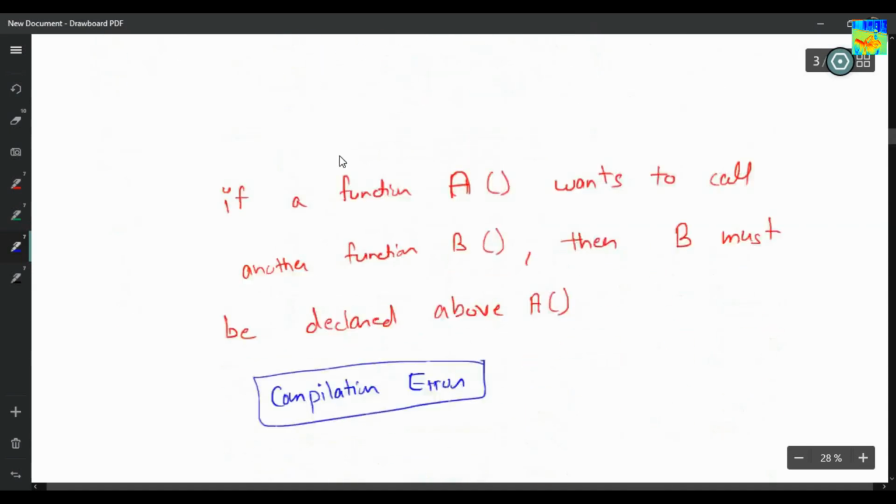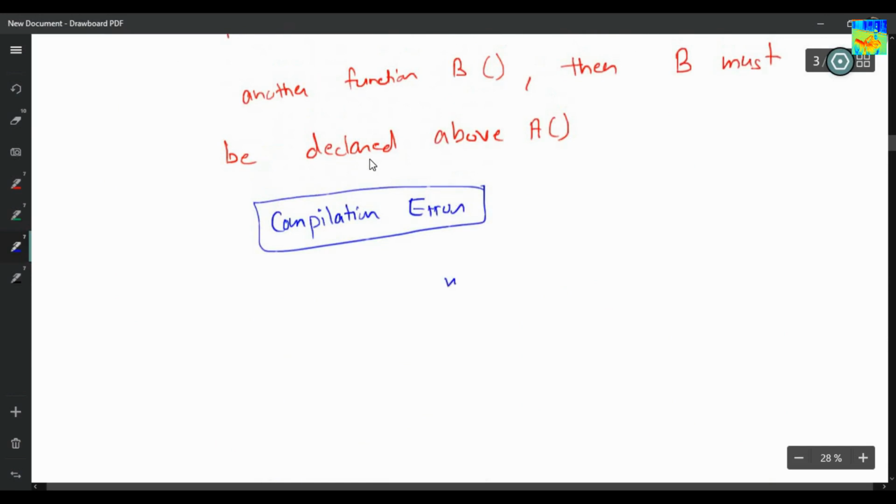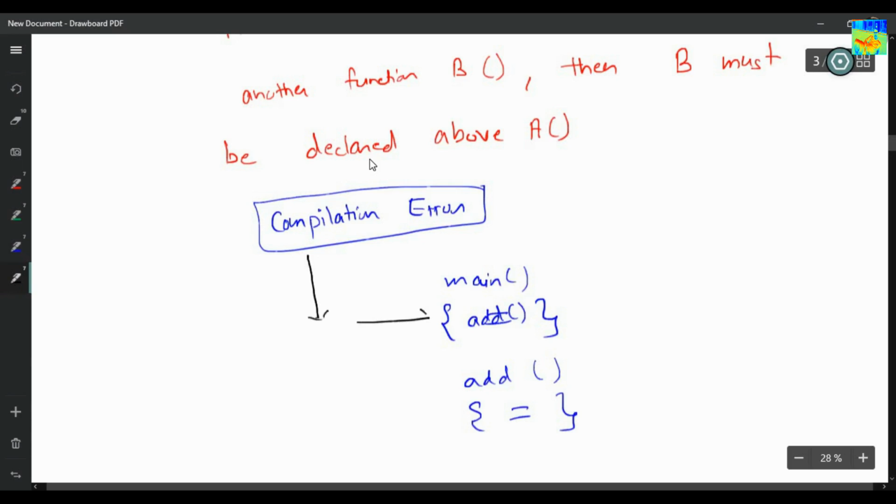But if you have written main and then you have written, let's say, add function, and here you have called this add function, the compiler will start compiling from top to bottom. It will reach this line where you are calling add function.